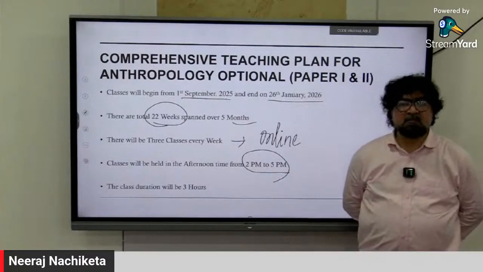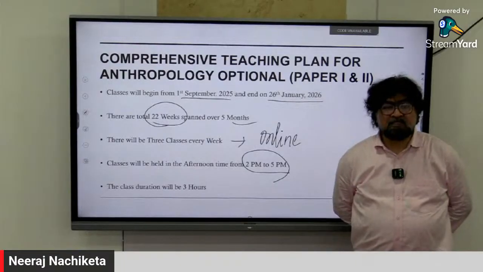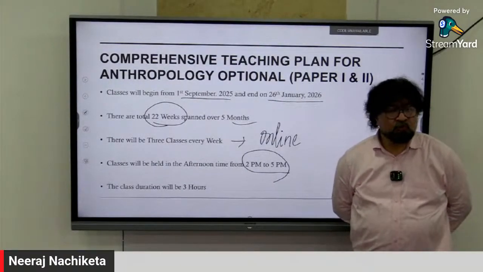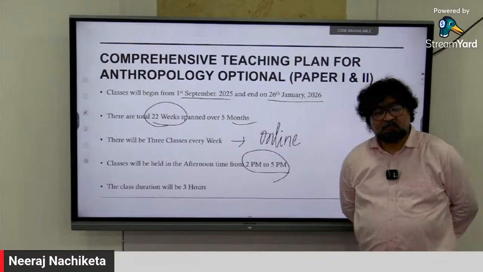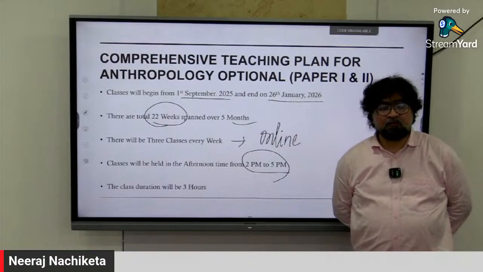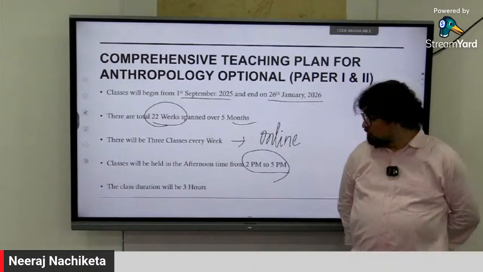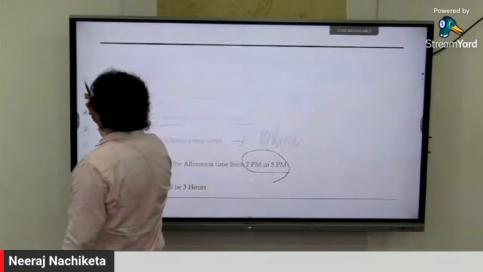And for the afternoon time, I will prefer 2 to 5 p.m. A 3 hour class, I will prefer 2 to 5 p.m. so that it does not create a problem for your morning batch, those who are attending morning GS classes, and those who are attending evening batch GS classes. So afternoon, post lunch, you will have sufficient time. There you can do the anthropology optional.